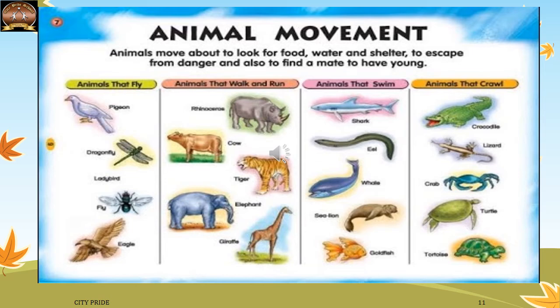Then there are animals which can walk and run. The examples are rhinoceros, cow, tiger, elephant, giraffe. Some animals can swim. Those are the aquatic animals found in water. They are shark, eel, whale, sea lion and goldfish. While there are some animals which crawl. The examples given here are crocodile, lizard, crab, turtle, tortoise, etc.